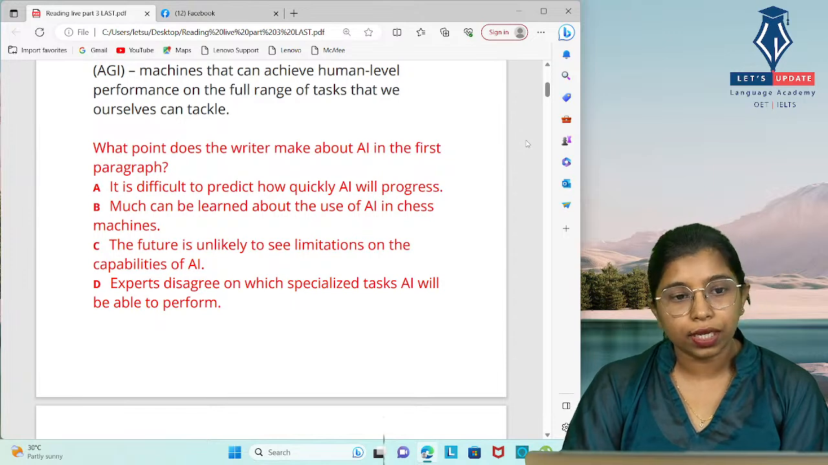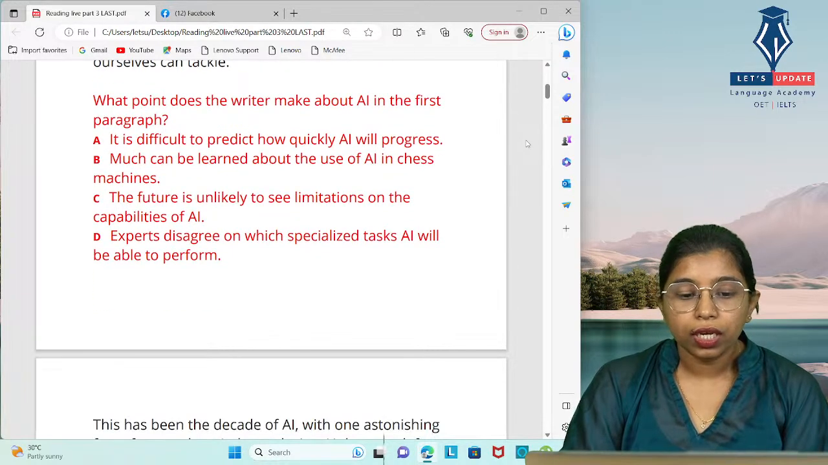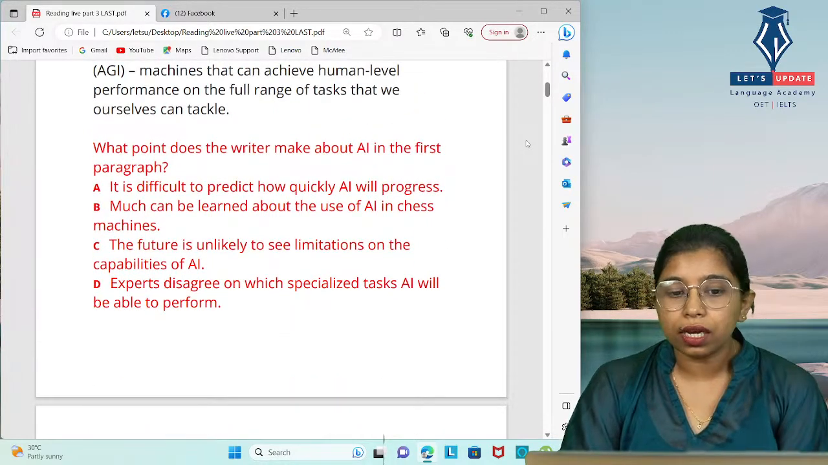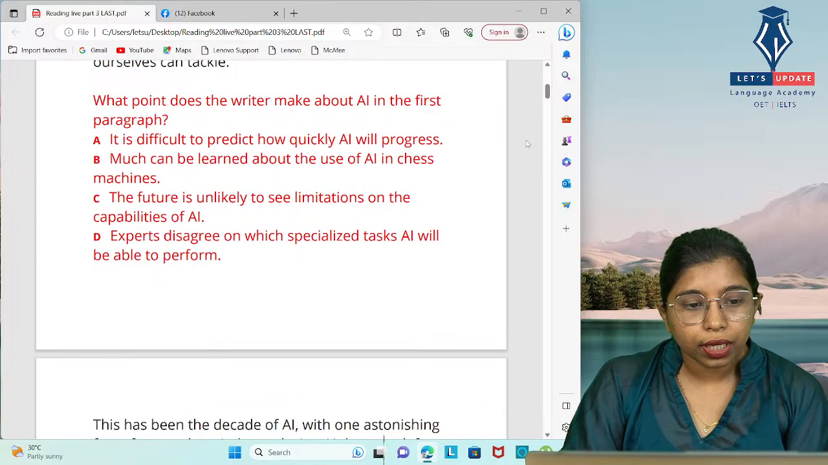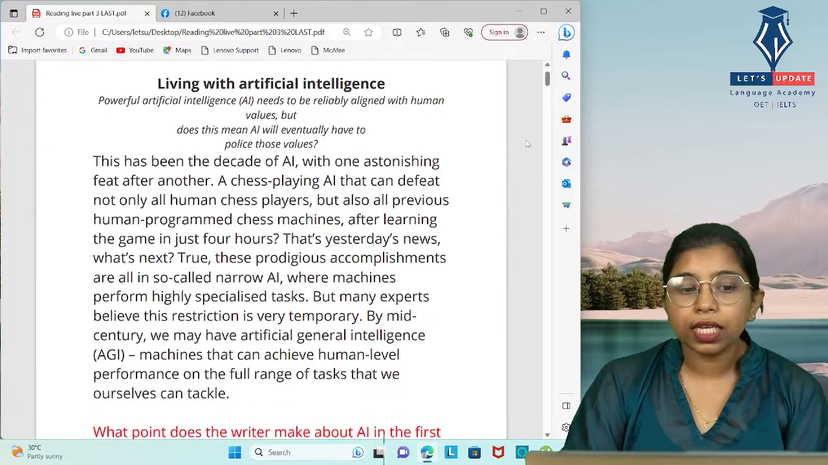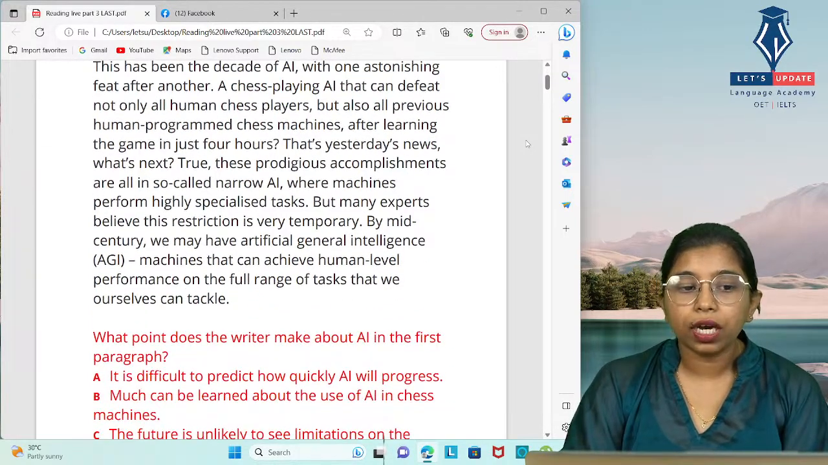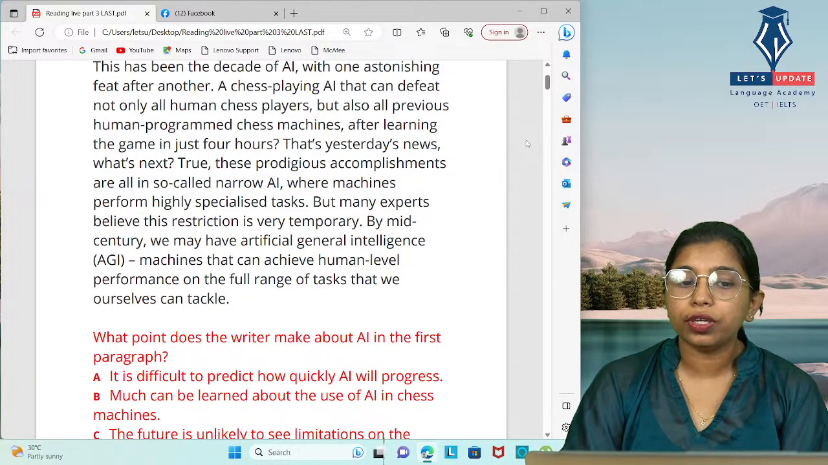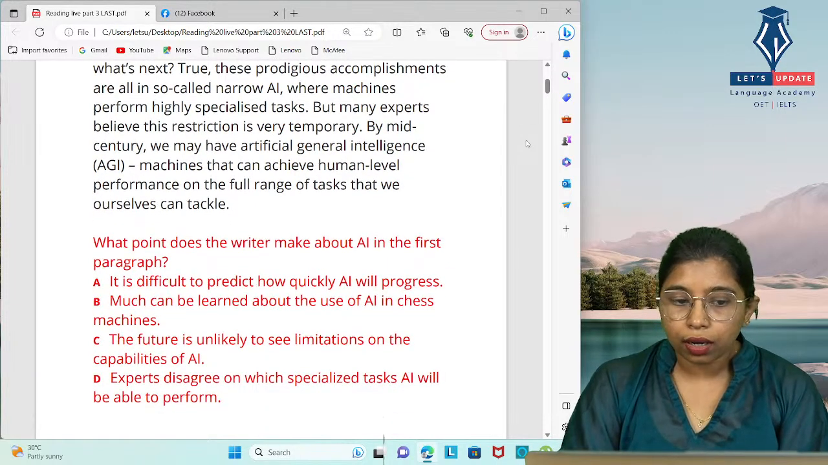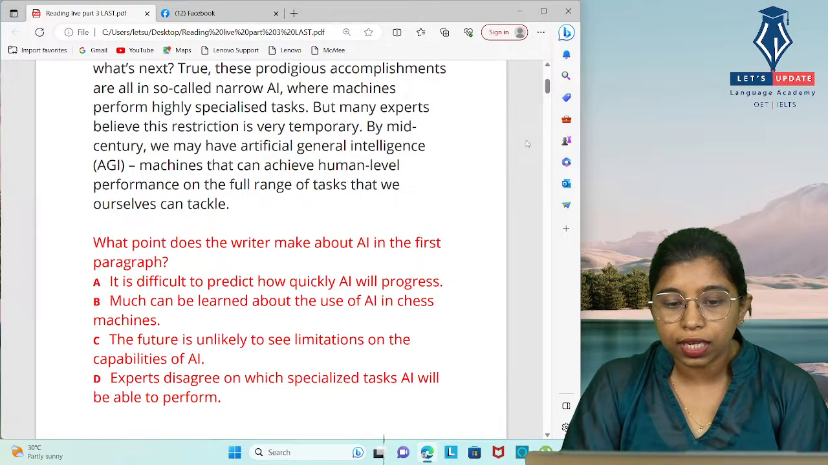As we have already mentioned, we have to look for the keywords in the question as well as the same words in the passage. We'll go to the paragraph, and before that we can go through these options once again and find some keywords. In the paragraph, this has been the decade of AI, with one astonishing feat after another: a chess playing AI that can defeat not only all human chess players but also all previous human programmed chess machines. So we can see a keyword, chess machine, and in option 2 you can see chess machines.